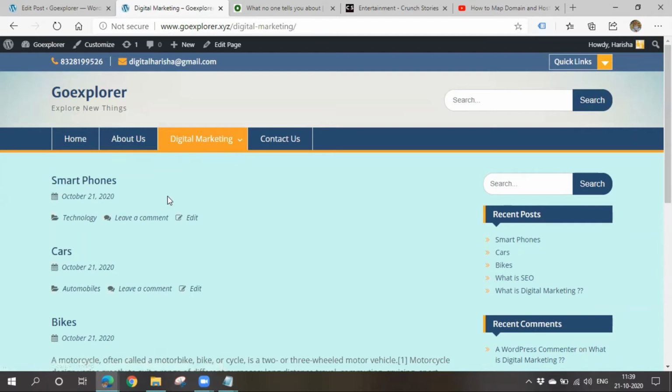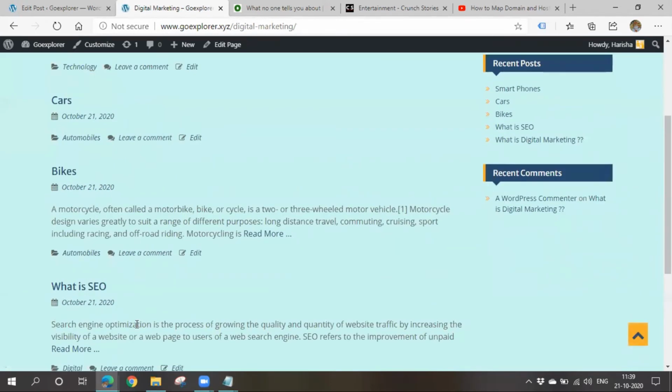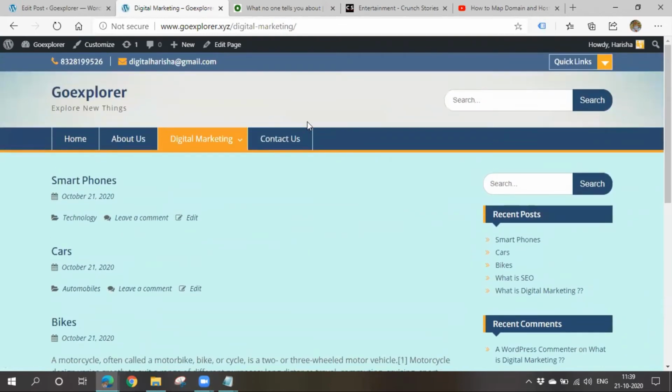So the posts are getting displayed, but all the posts are getting displayed in the same page because I made this digital marketing page as post page by going to home page settings and changing the related things. Okay, that's why all the posts are getting displayed here. It is okay. Then why are the three categories I created not getting displayed here?